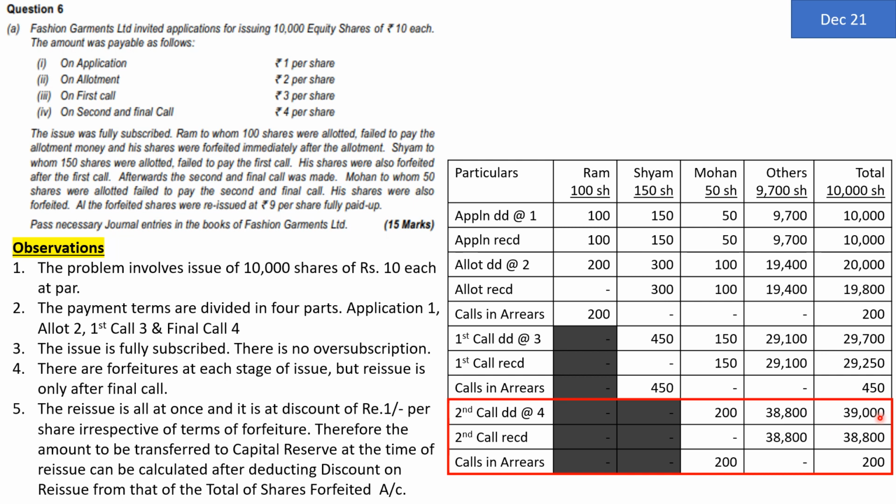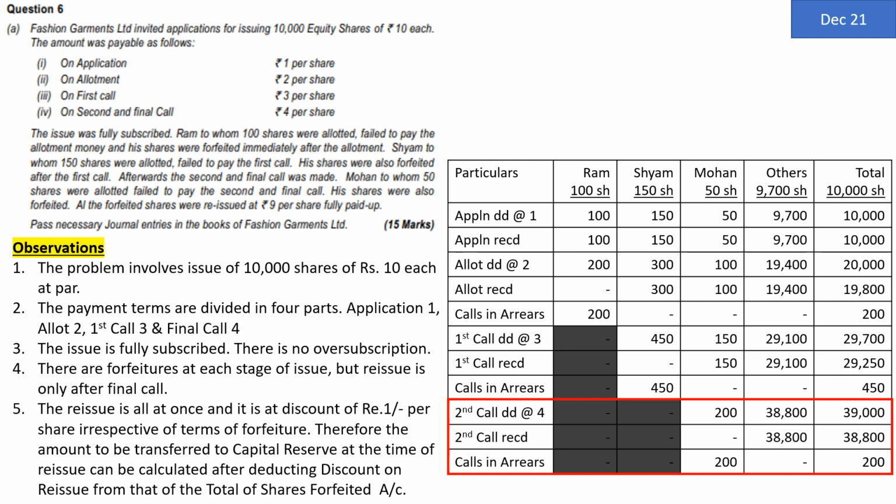We were expecting that Mohan and others will pay. But it seems that now Mohan is making a default and he's not making payment. So calls in arrears of Mohan are 200. No calls in arrears from others. So ultimately amount received is 38,800. Calls in arrears are 200. There are no calls in arrears now from Ram and Shyam because we did not demand the final call from them. So this is the basic point to be kept in mind, or basic table to be kept in mind. Entries are going to be based on this column.